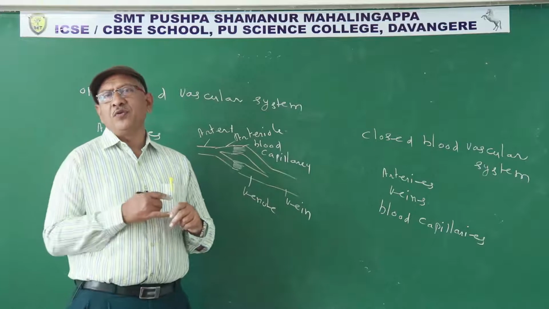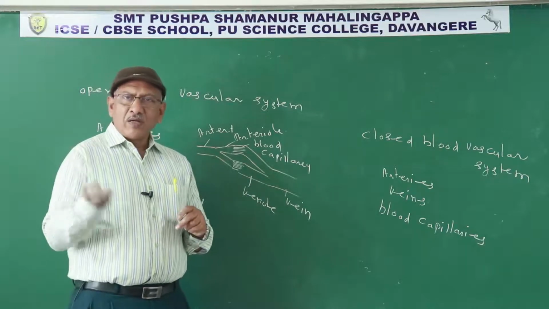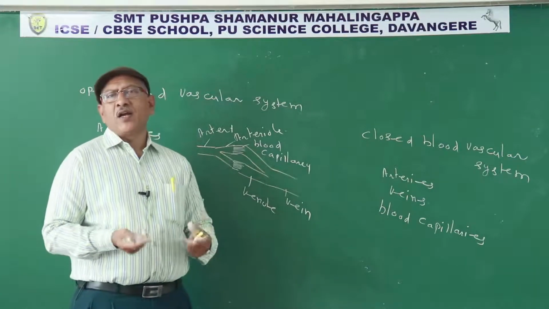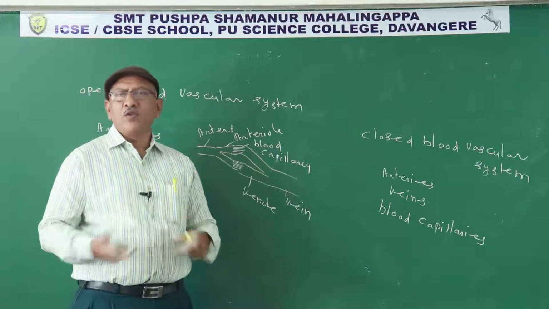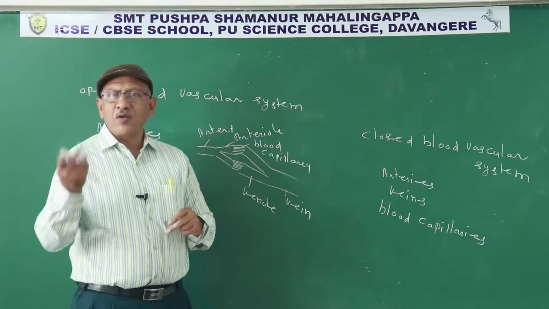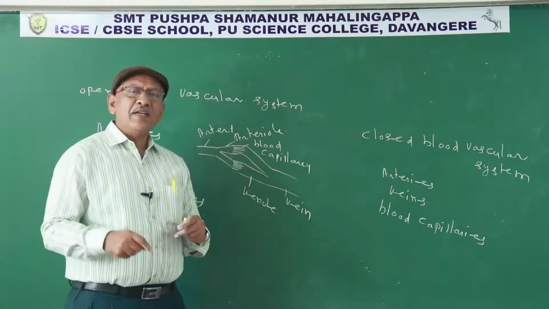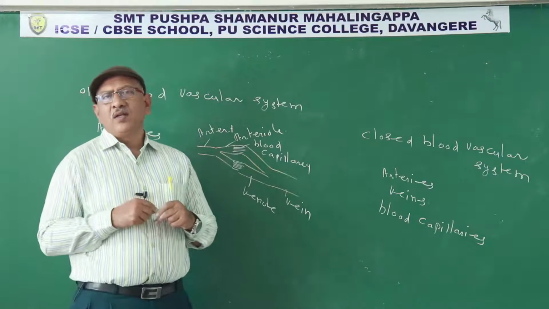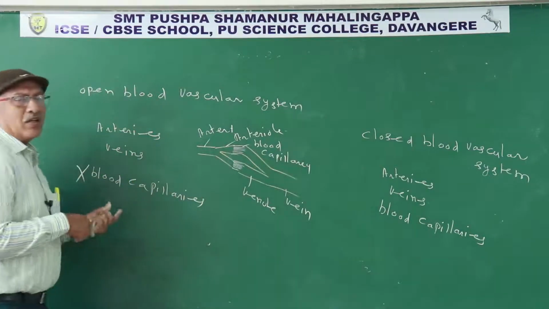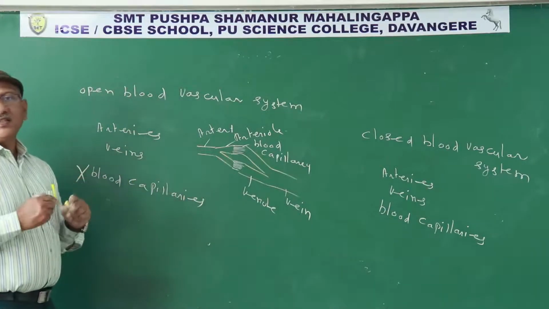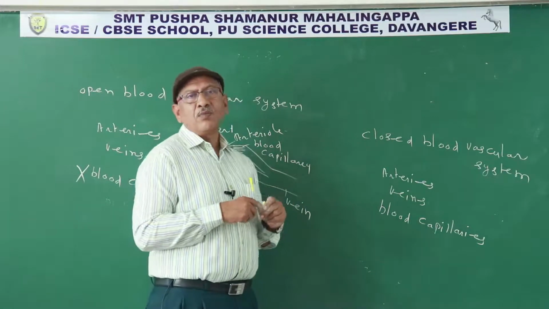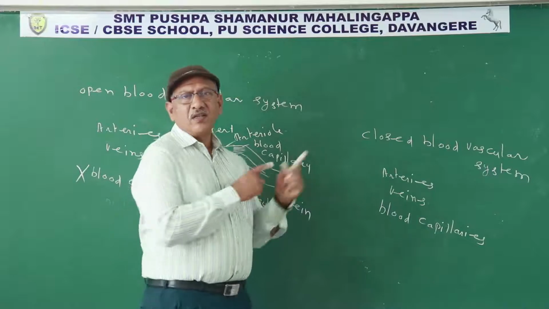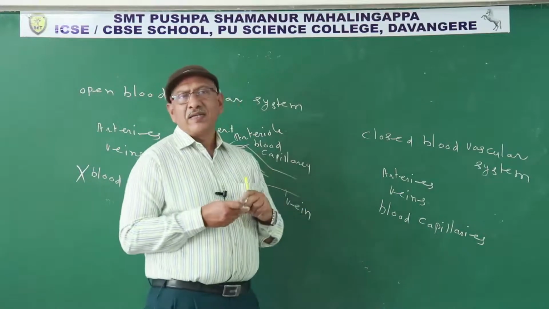To transport nutrients from the alimentary canal to various parts of the body, to transport oxygen from lungs to various parts of the body, and to transport carbon dioxide from various tissues to lungs. So the open blood vascular system is not an efficient system. The closed blood vascular system is a more effective system to transport nutrients and respiratory gases.